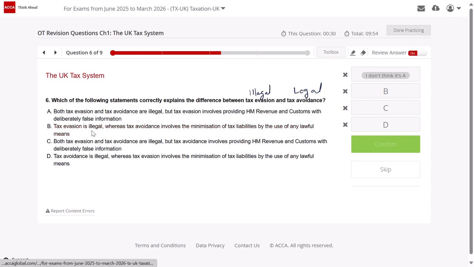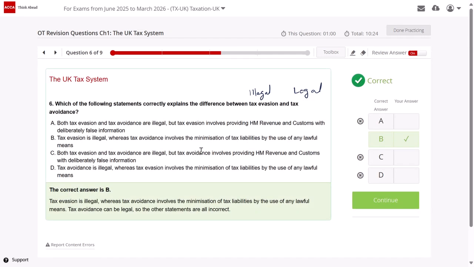Option B, tax evasion is illegal, whereas tax avoidance involves the minimization of tax liability by use of any lawful means. So can I say this is something more relevant? Option C, both tax evasion and avoidance are illegal, is ruled out. Option D says tax avoidance is illegal, whereas tax evasion is not, the opposite kind of thing, right? So D is definitely incorrect. So the correct answer will be B.